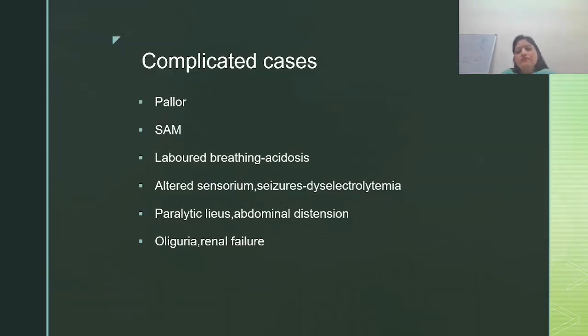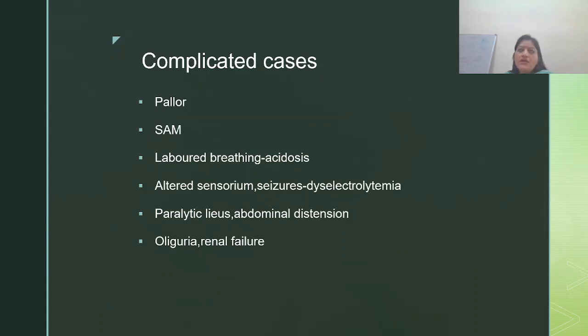Complicated cases, or I would say associated findings of diarrhea, make these cases difficult to manage, or they require more care. What are they? If a child is anemic, having a severe pallor, it is a malnourished case with diarrhea, labored breathing already present, it can be because of acid-base imbalance, acidosis because of diarrhea, loss of bicarbonate, or it can be because of pneumonia, associated infections. Altered sensorium, seizures in a child can be because of meningitis, encephalitis, can be because of dyselectrolytemia, acid-base imbalances. So electrolytes is very, very important in dealing with diarrhea.